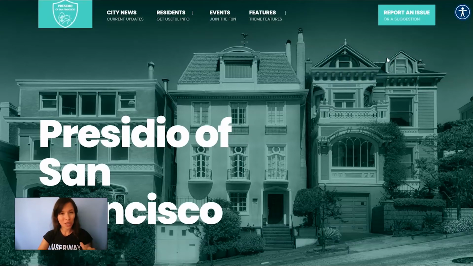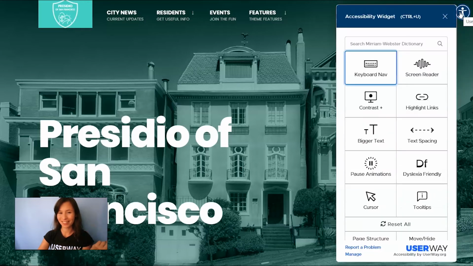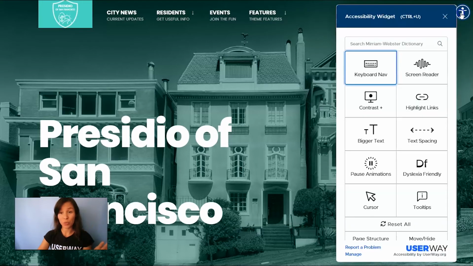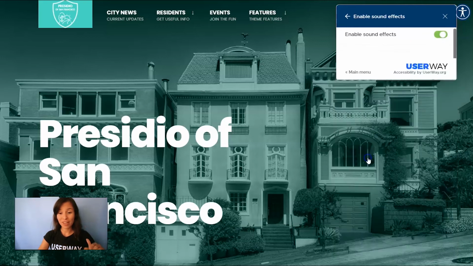So now whenever you click on the widget, you'll get a sound effect. You'll see. There it is. And when you close it, you also get the sound effect. And if you want to disable this option, go back to the widget, Manage, scroll down to Sound Effects, and